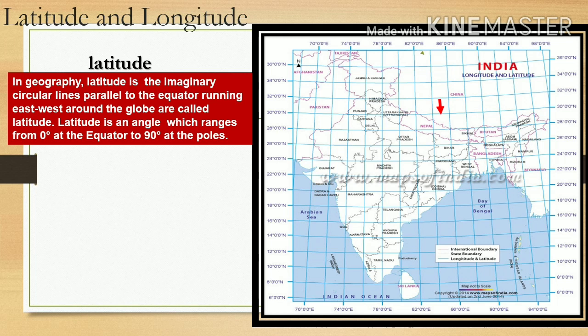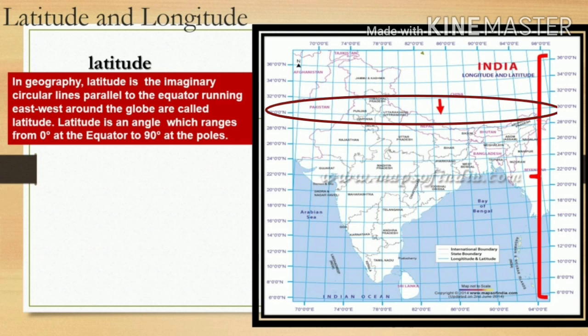Students, you can see in the map, which line. The line is passing through the equator. It is parallel to the equator running east-west around the globe.